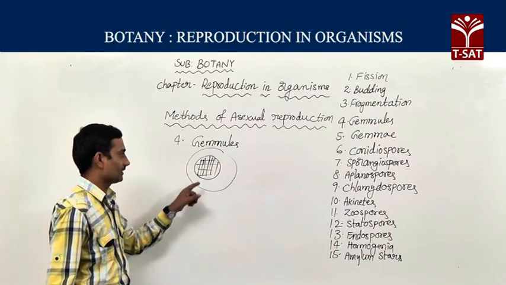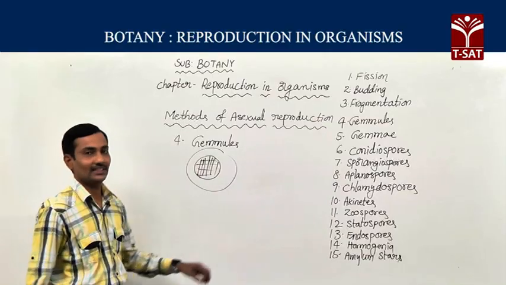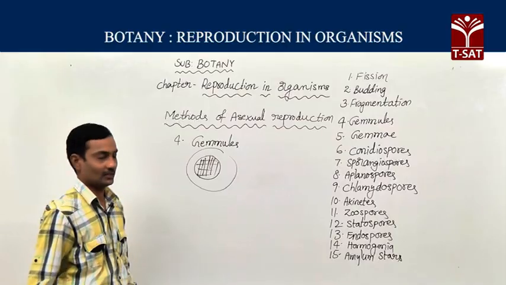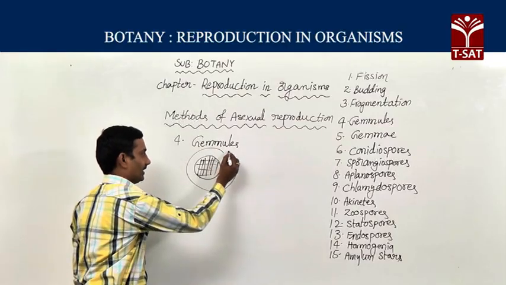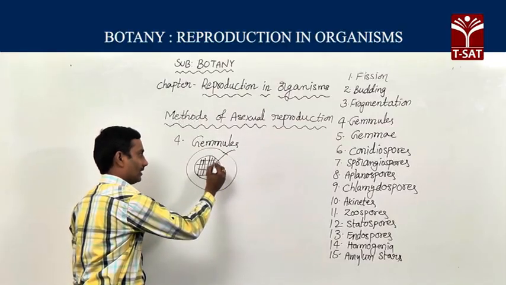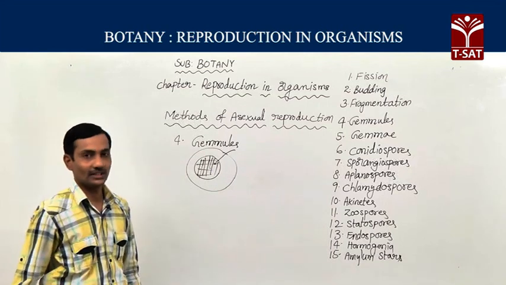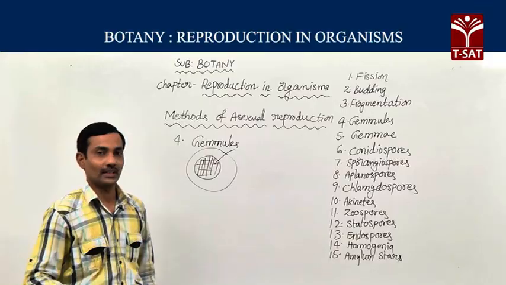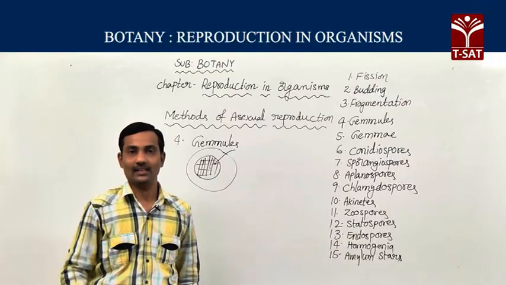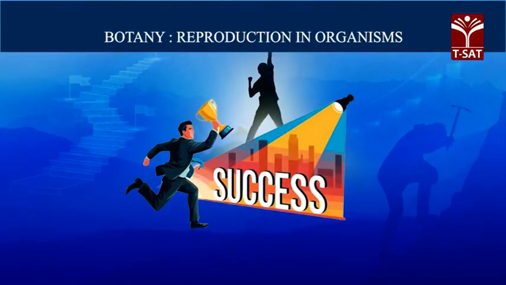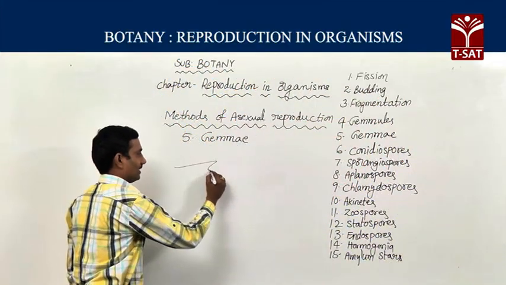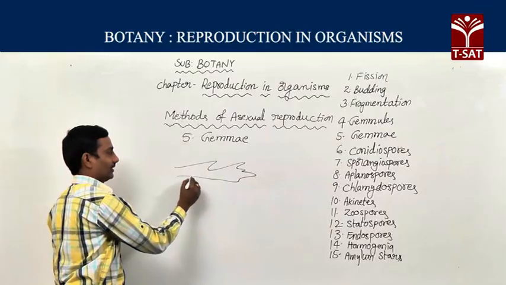In sponges we can find multicellular internal buds. These internal buds formed in sponges are known as gemmules. These gemmules come outside and act like a new sponge. Gemmae are also a type of asexual reproductive method.